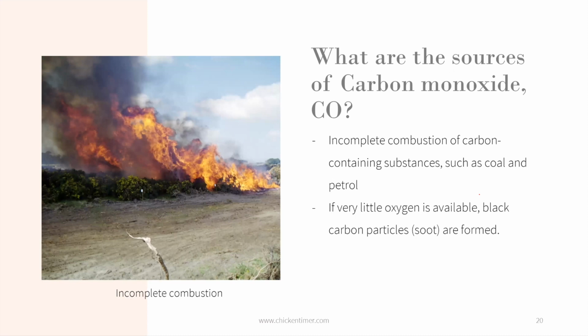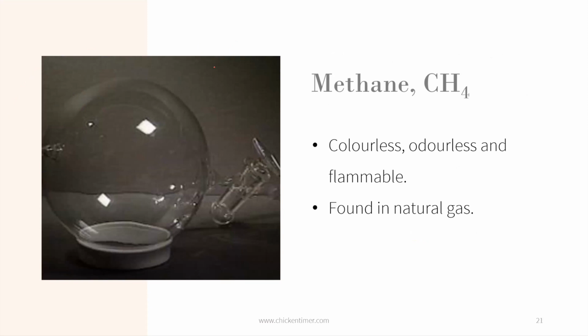So where do you get carbon monoxide? You get carbon monoxide from incomplete combustion of carbon-containing substances, basically fuel. In cars, that means the petrol, because there's incomplete combustion of the petrol. Part of the carbon monoxide goes into the car and gets trapped inside. If there is very, very little oxygen available, combustion will cause all this black stuff called soot. Then methane is another one, which is also colorless and odorless and it's flammable. Flammable means it catches fire very easily.